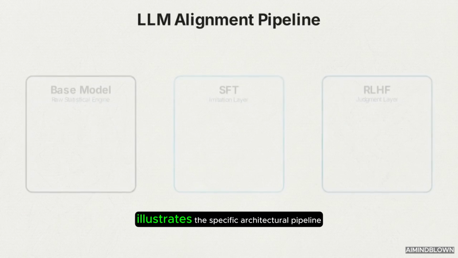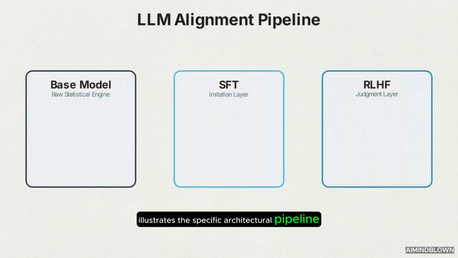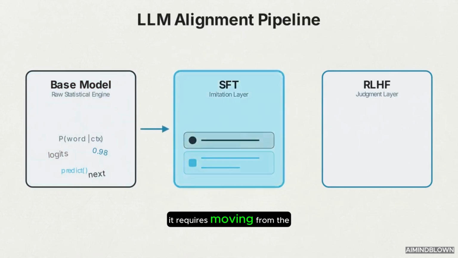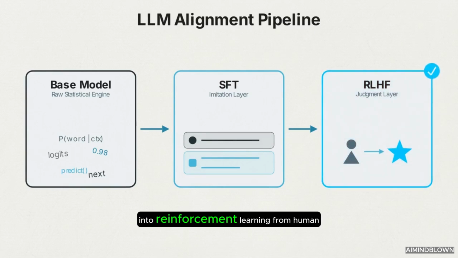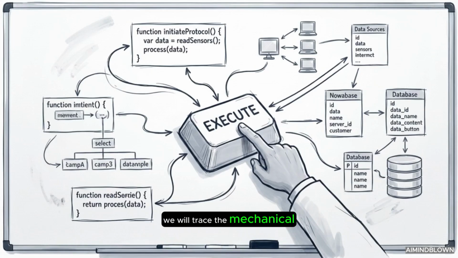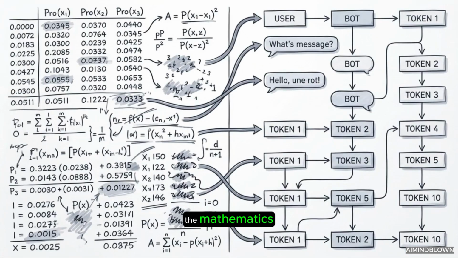This diagram illustrates the specific architectural pipeline required to transform that raw probability engine into a functional conversational agent. It requires moving from the base model through supervised fine-tuning and finally into reinforcement learning from human feedback. We are going to deconstruct this entire pipeline from first principles. We will trace the mechanical reality of how a model generates text, and then examine the mathematics used to align that text with human intent.